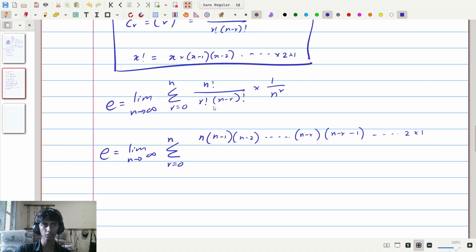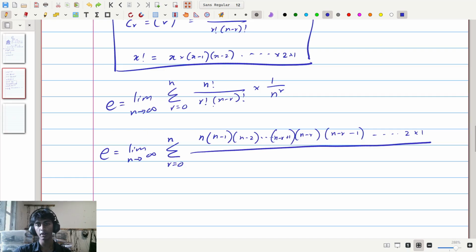Actually, I'm going to write another term in front so that we can have an easier time writing the final answer later. The term before the n minus r term is of course n minus r plus 1, because recall we are multiplying all the numbers starting from n going down by 1 each time, and the number in front of n minus r is the number that's 1 greater than n minus r, so n minus r plus 1.